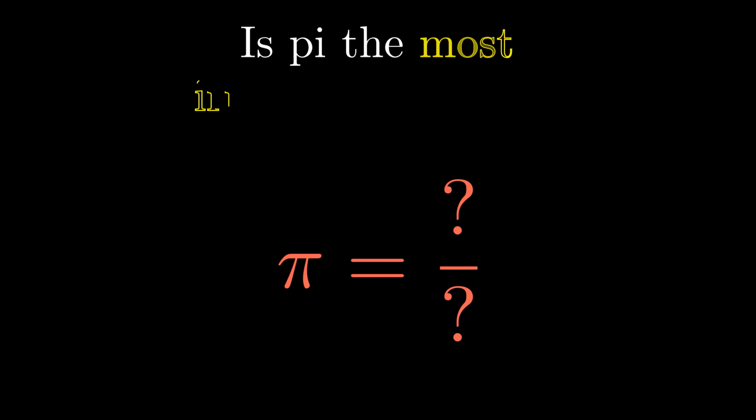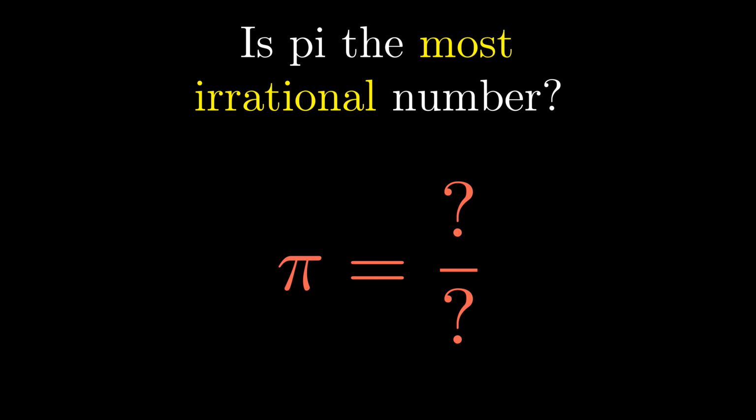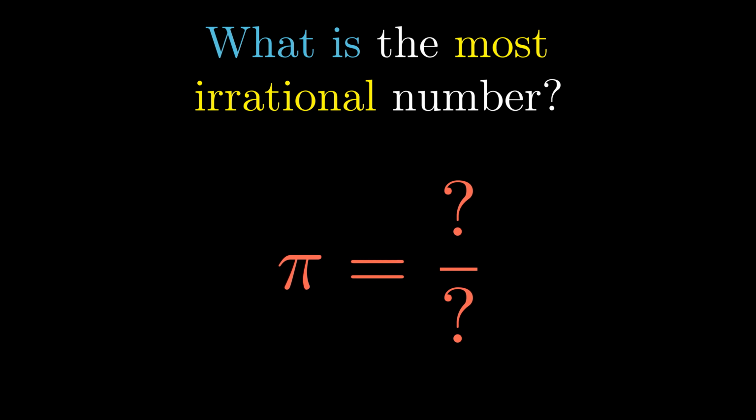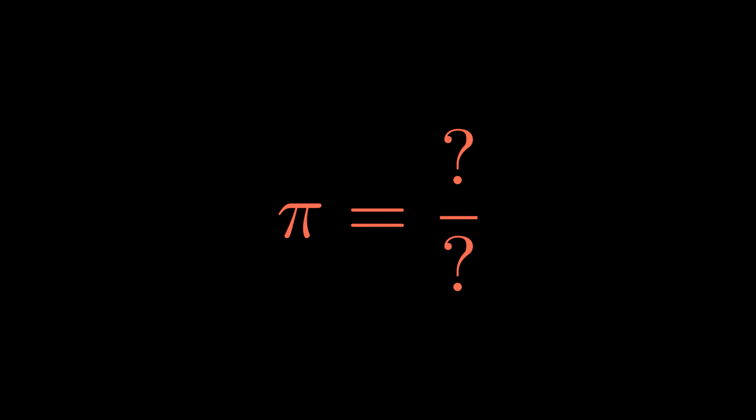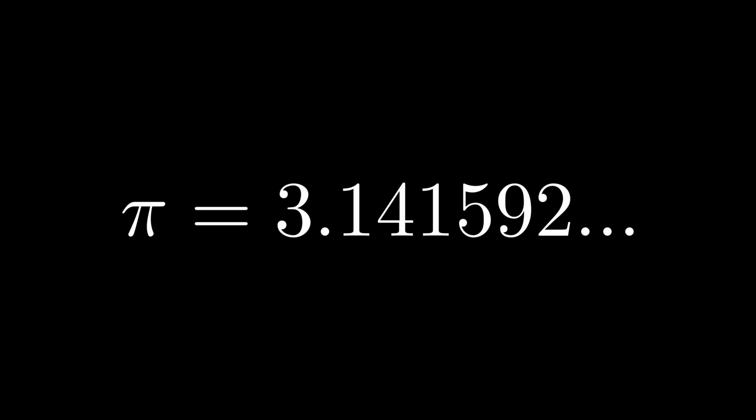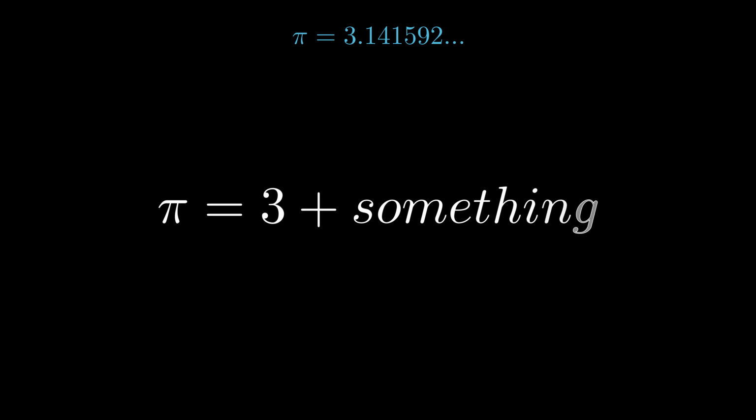So, is it the most irrational number? How would we even define what the most irrational number is? Well, to answer these questions, we can start by trying to approximate pi using fractions. We already know that pi is equal to 3.1415 and so on, so we can roughly say that pi is equal to 3 plus something else.